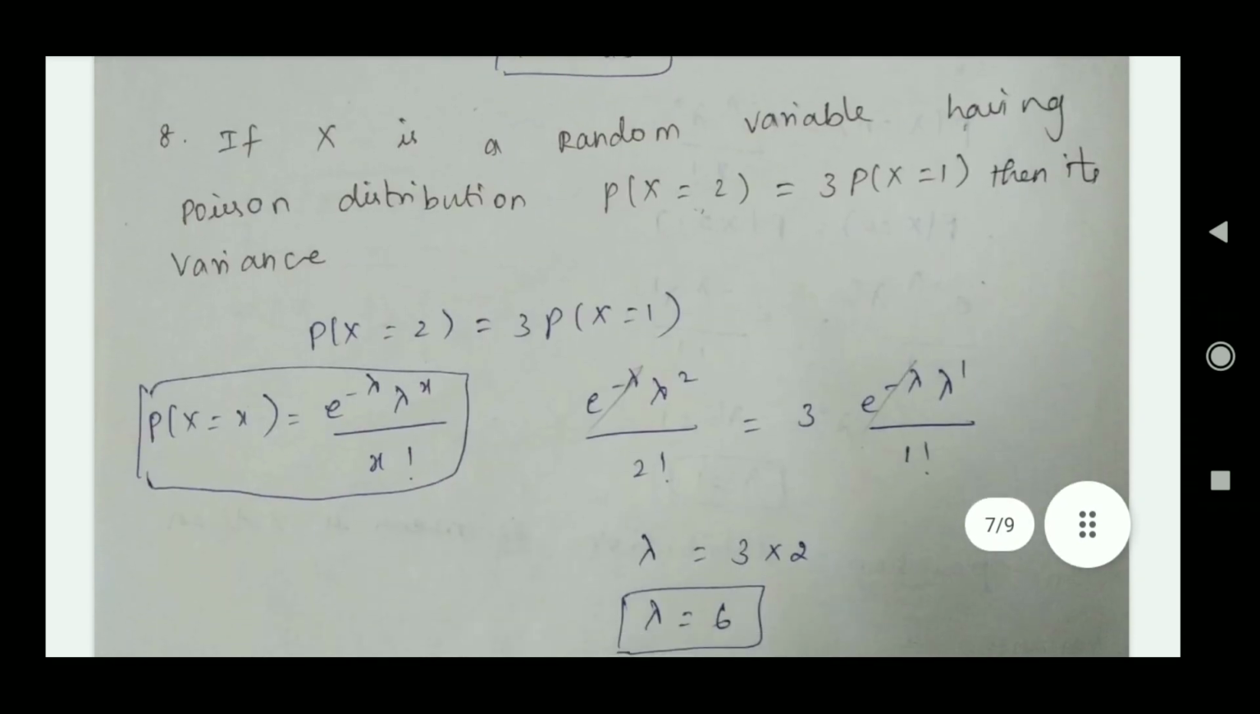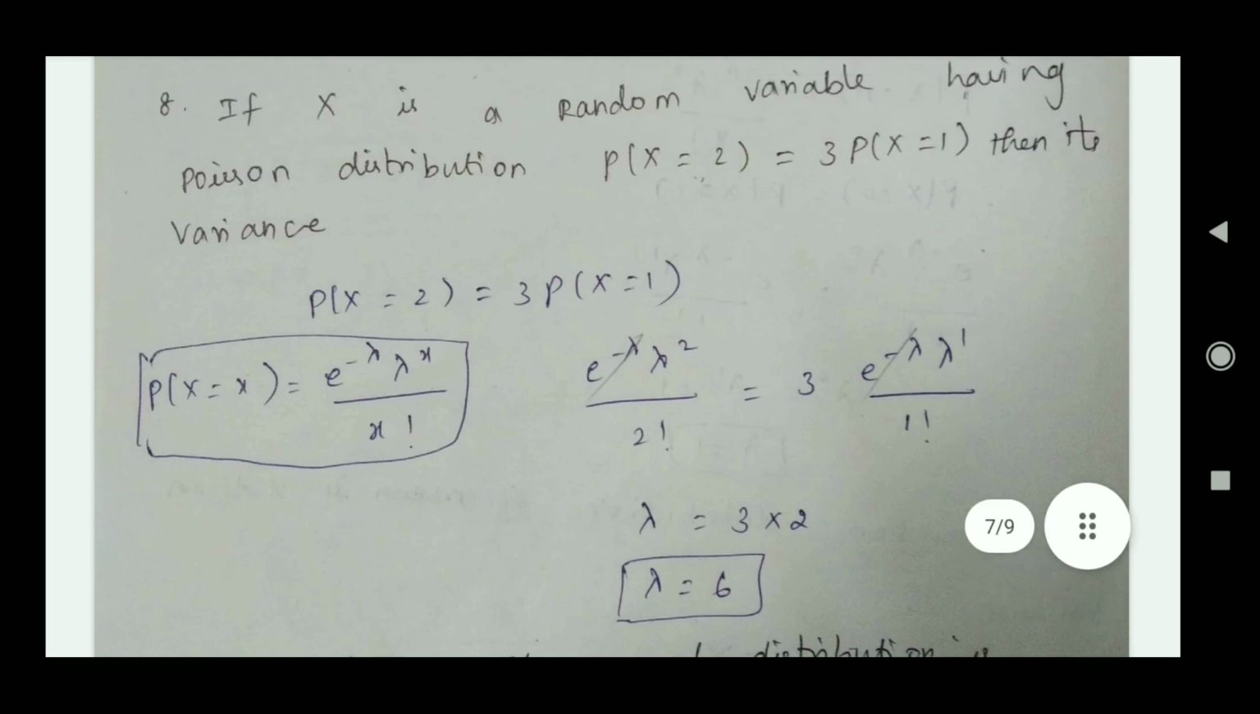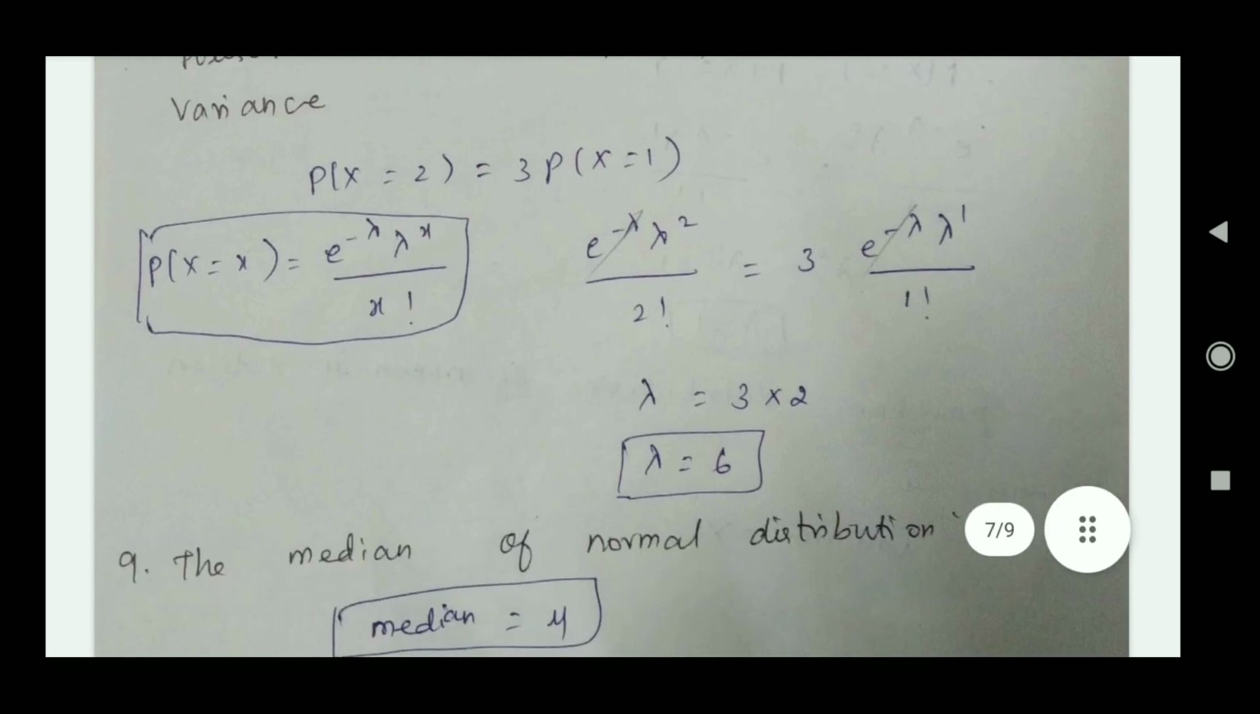Then the 8th question is, if x is a random variable having Poisson distribution, P of x equal to 2 equals P of x equal to 1, then find its variance. Then we substitute these both values in this formula. We know the Poisson distribution formula: e power minus lambda, lambda power x divided by x factorial. Then we substitute x equal to 2 on this side and x equal to 1 on this side. Then e power minus lambda is cancelled, and we got the value of lambda.